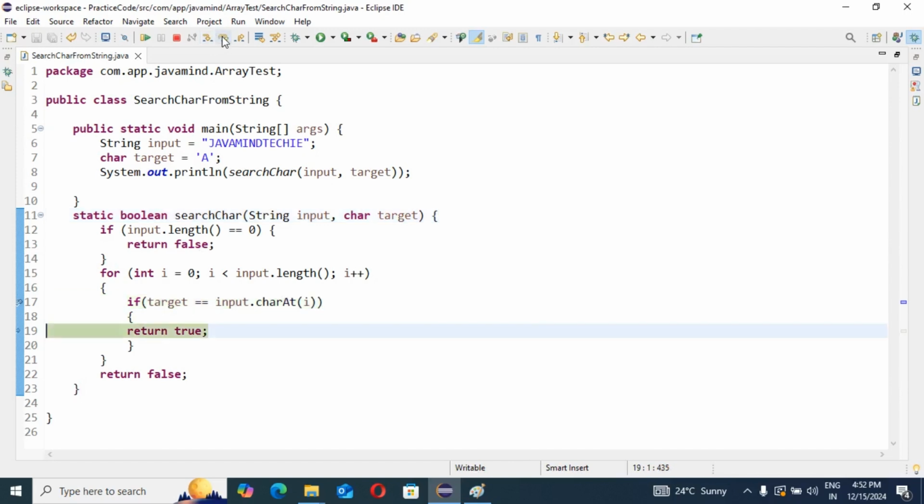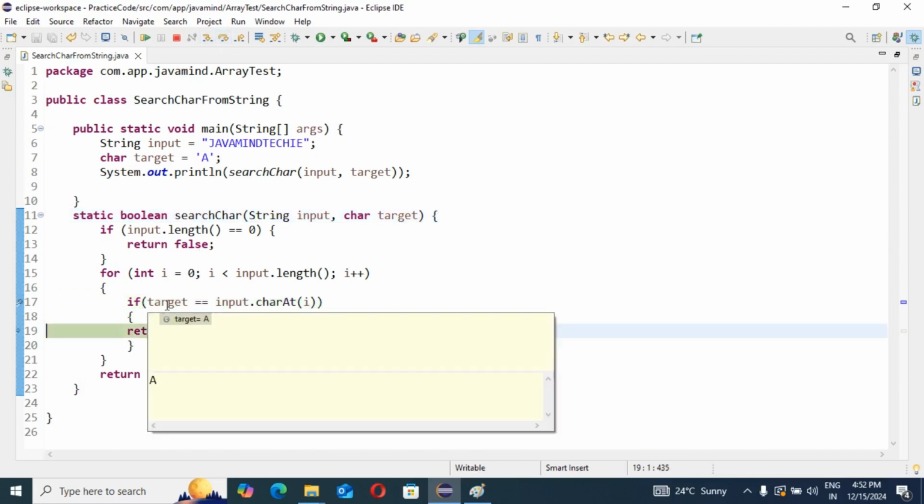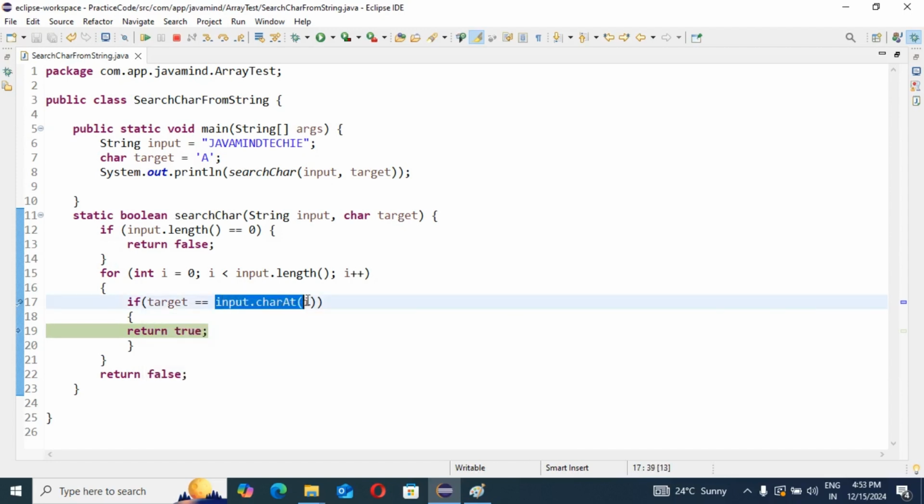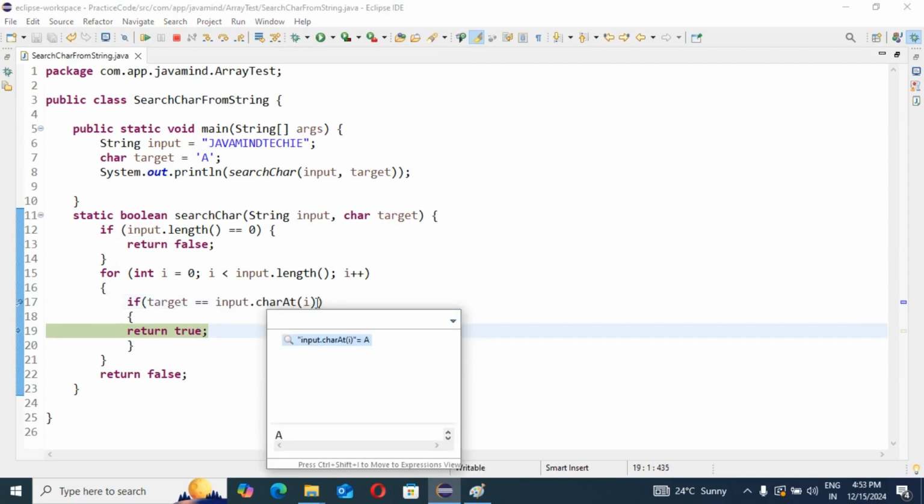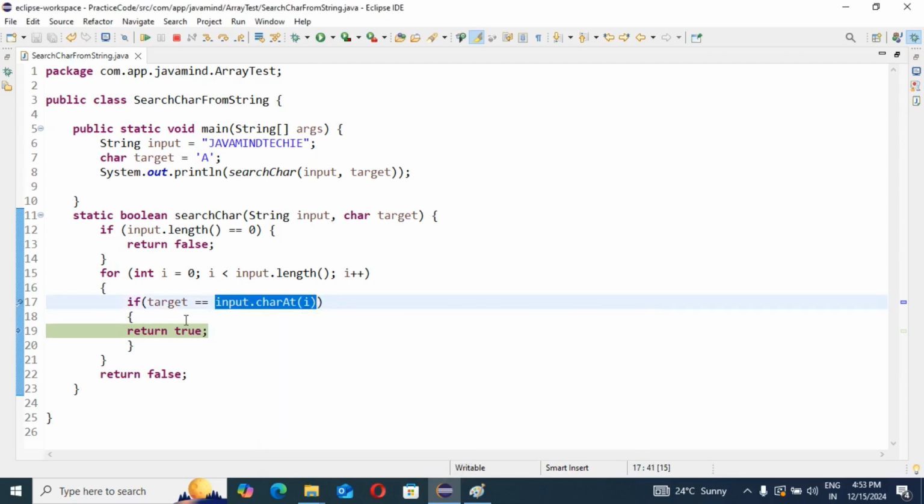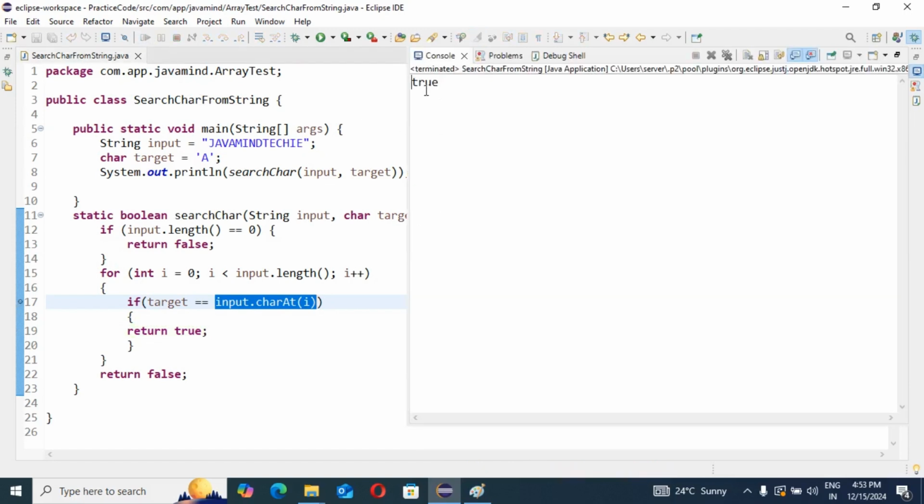Why do you know? Because you can see here what the target is: a. And this value, you can see here, a. Tell me, a equal to a or not? If a equals a, this character you found, right? This target character you found in this respective string. That's why the response is coming true. So that is our first program.